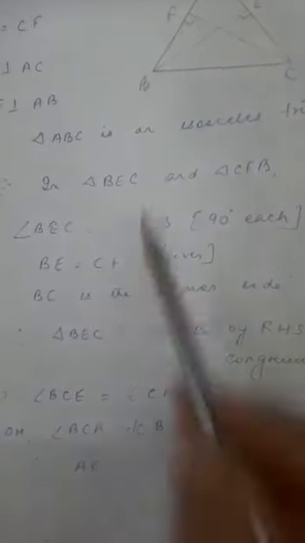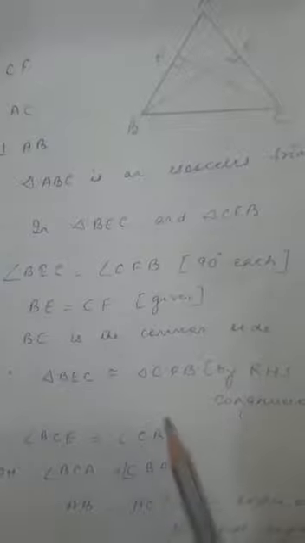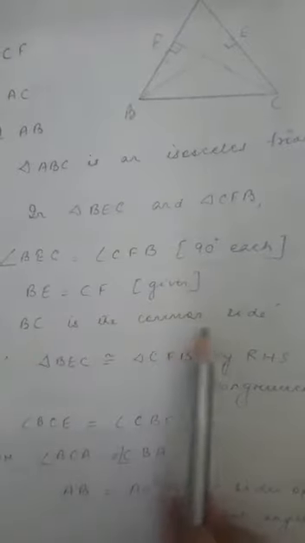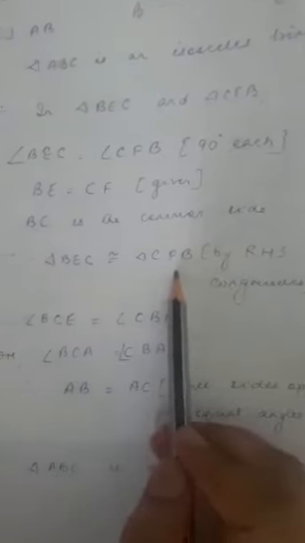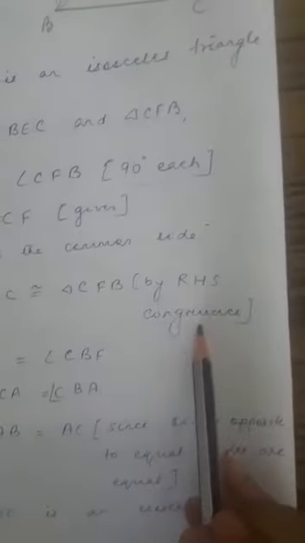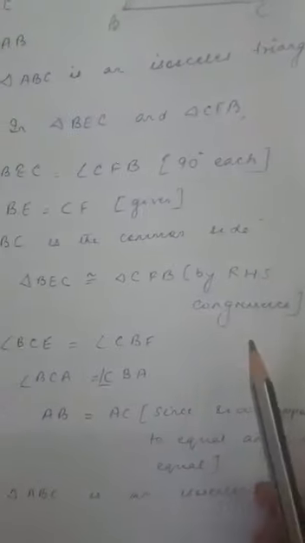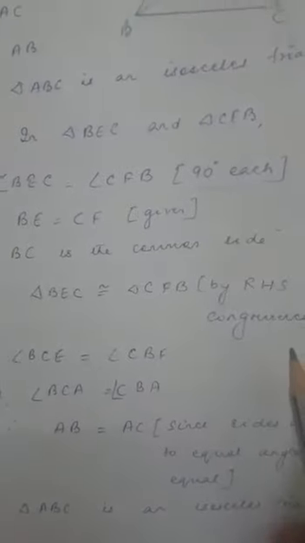Next, it is given that BE is equal to CF. It is given to us. And from these two triangles, we can say that BC is the common side of these two triangles. So BC is the common side. So we can say that these two triangles are congruent to each other by right angle hypotenuse side congruency. That is RHS congruency. Right.